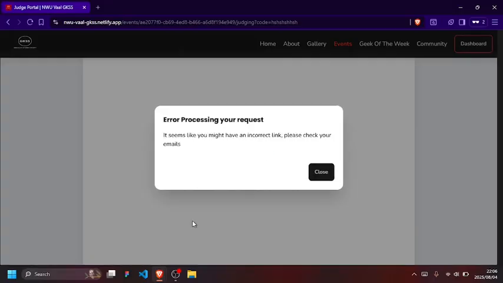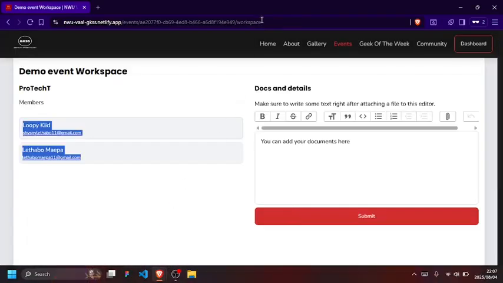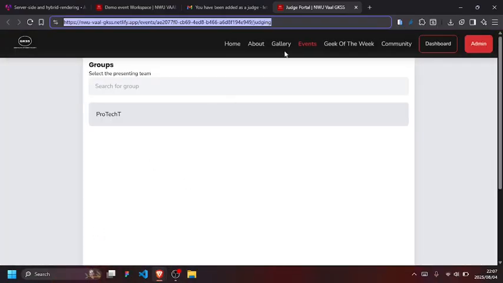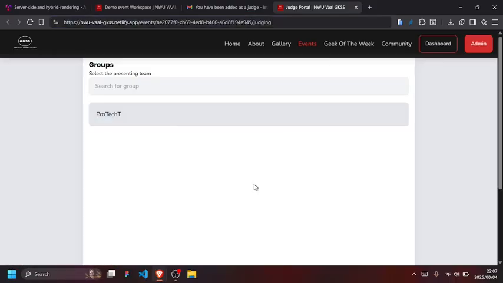See, error processing request. It seems like you might have an incorrect link. Please check your emails. So what I did is that code that was added there as the search parameter, I use it to query the actual judge out from the database. I'm using the judge's email and also the event ID.